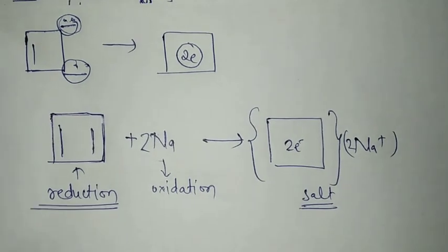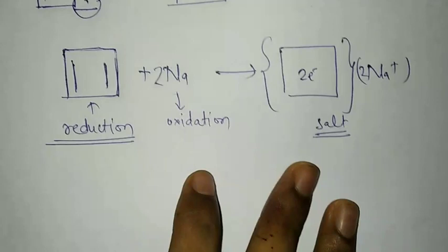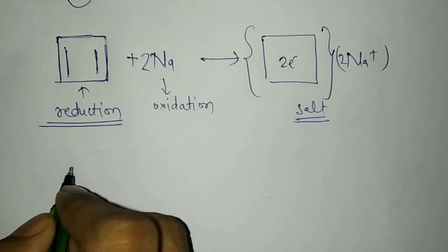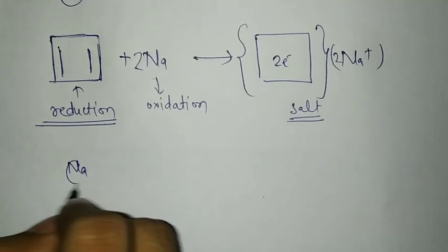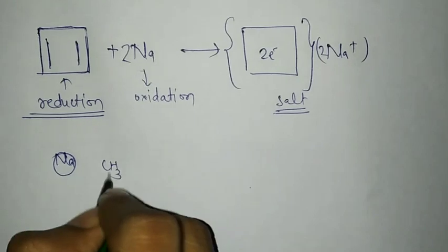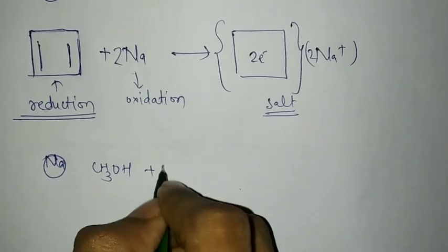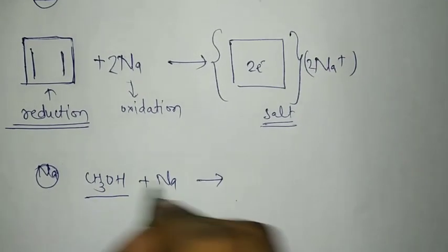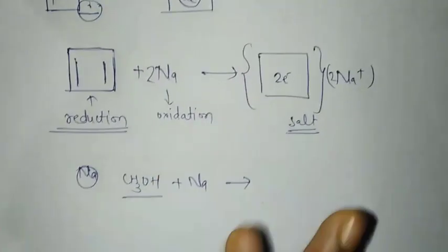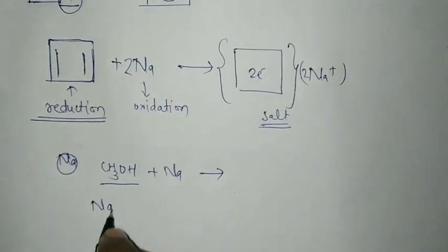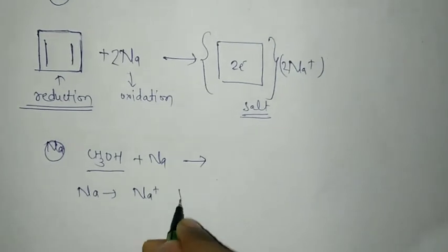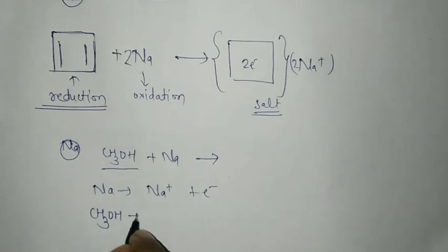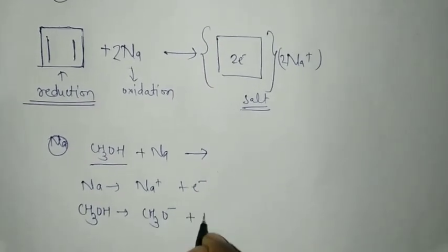Now there is another point which I am about to make. Generally when you react sodium with an acid, or any molecule having acidic character, here I am taking methyl alcohol. If I will react it with the sodium, the same process will happen. Sodium will go to sodium plus and it will lose 1 electron. Now if I take the case of CH3OH, it will break like this, into CH3O minus and H plus.